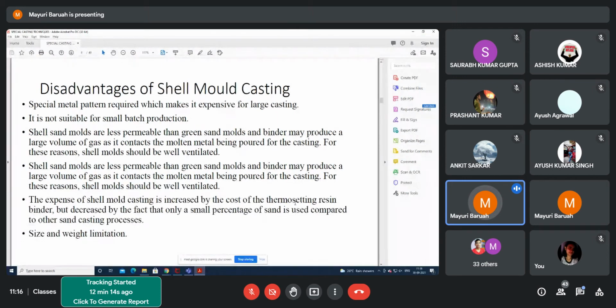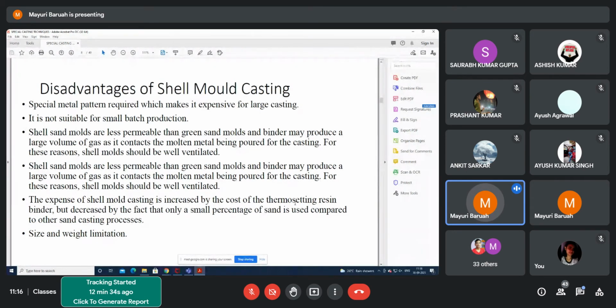It needs a special casting pattern, which makes it expensive for large casting. You need very big chambers, and you need heating up. So this can be costly if you are going for very large casting. You have to make it part by part, so it becomes a little costly.